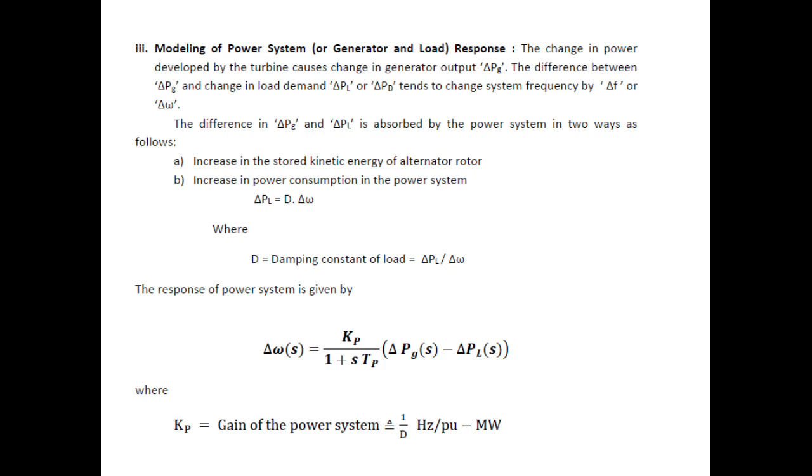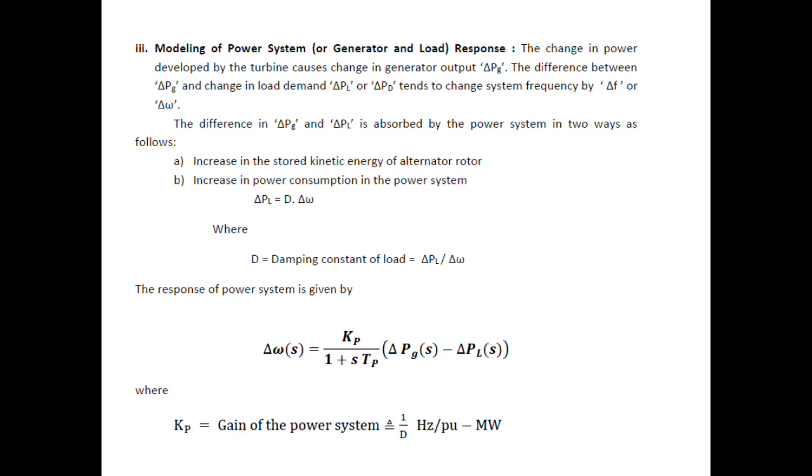Whenever the load change takes place, initially the load change is met first by increasing the stored kinetic energy of the alternator rotor, that means the energy stored in the rotating masses of the alternator rotor. Next is the increase in the power consumption in the power system, that is del PL is equal to D into del omega, where D is called the load damping constant. It is expressed as del PL by del omega, in per unit megawatts per hertz.